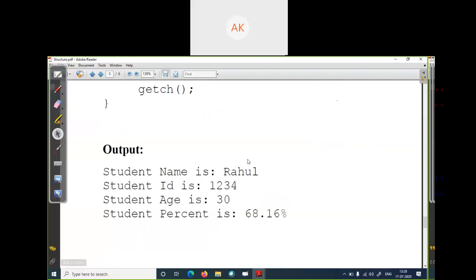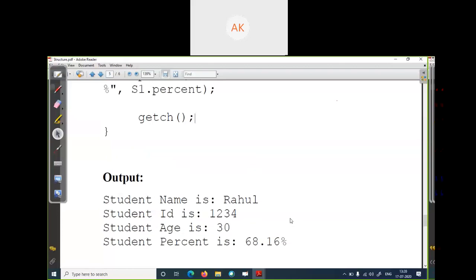This is the output of your program. Student name is Rahul. In the next line, your ID is 12334. Student age is 30, and your student percent is 6.16%. No one has any doubt?